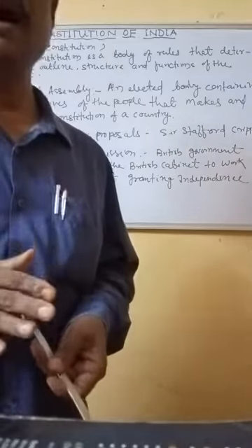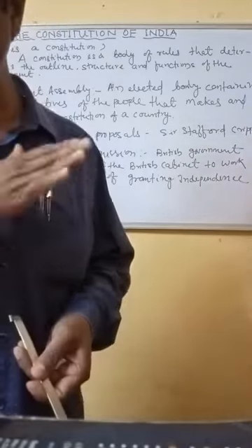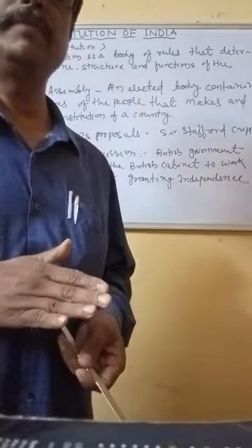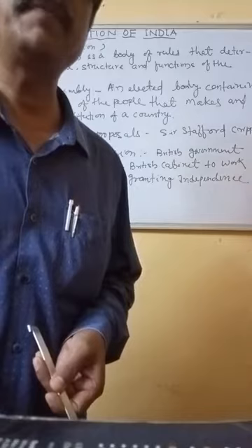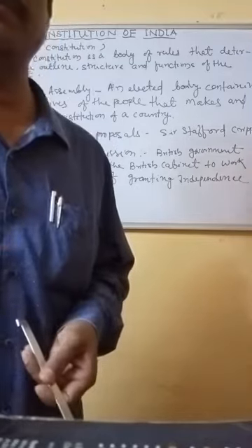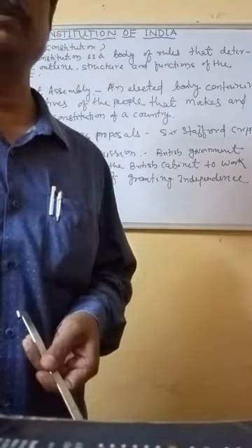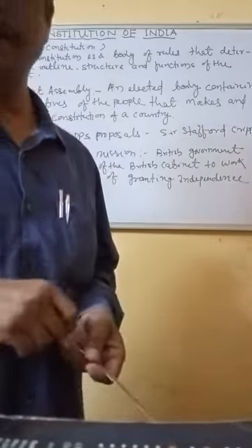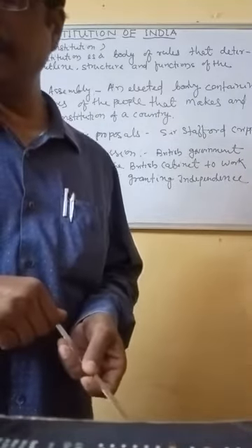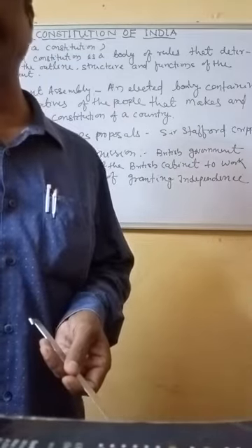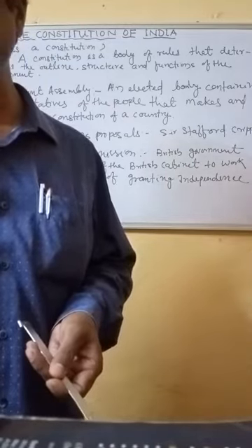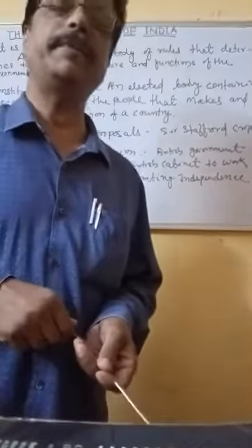But our Indian leaders rejected the Cripps proposal. They said, no, we will not follow the British government's plan. So they rejected the Cripps proposals.